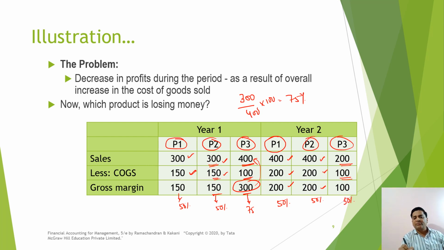So the management would be in a position to know that this loss of 100 rupees or the decrease in profit is because of the product number 3, wherein the sale has gone down but the cost has remained the same, which resulted in the decrease in overall profit, right? So this is the manner how a management would be looking into the various aspects so that they can find out which kind of transactions are having the impact on its final numbers.